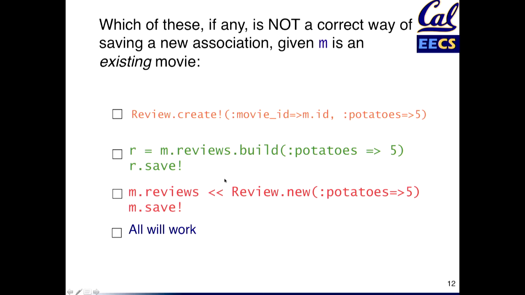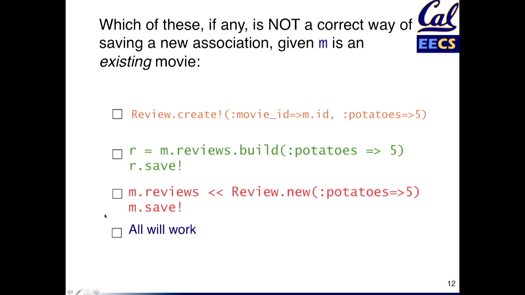And that means that one can imagine redefining the << method, which is sort of append onto the end of an enumeration, such that part of what it does is, as this review is created, right, Review.new with potatoes 5 has no foreign key in it. But one could certainly imagine defining this instance method so that it essentially fills in that foreign key on the way in. And that's actually just what happens. So when you use associations, this is one of the other methods that gets overridden so that when you try to add a review on for an existing movie, the right thing happens. It does more or less what you would expect, right? And it does it by essentially using dynamic rewriting of the methods. So with all of these methods, blue would have been the correct answer.